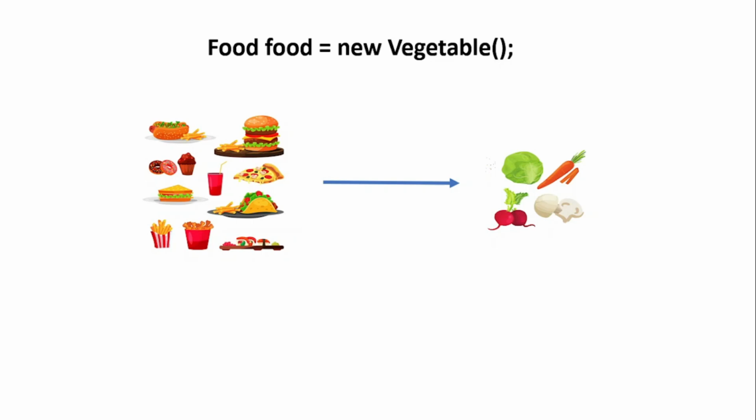So this statement is perfectly valid because you have asked for food. Now that food can be either vegetable or fruit. So the compiler will not interrupt you, will not create any issue for that. So who is your compiler? Your mom. So what your mom will say is that yes, the food variable is pointing to the vegetable child class object. So the Java compiler will not create any issue for that. And this concept is also known as loose coupling.